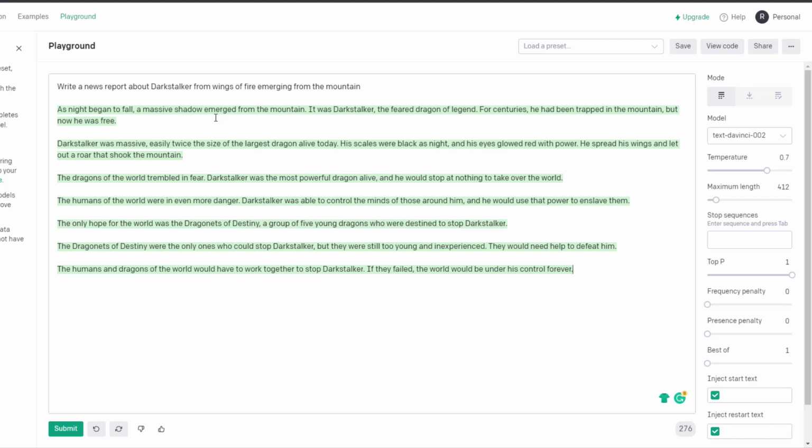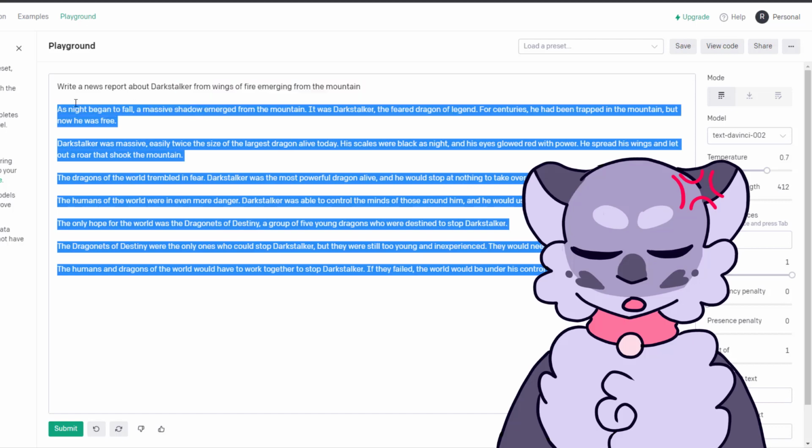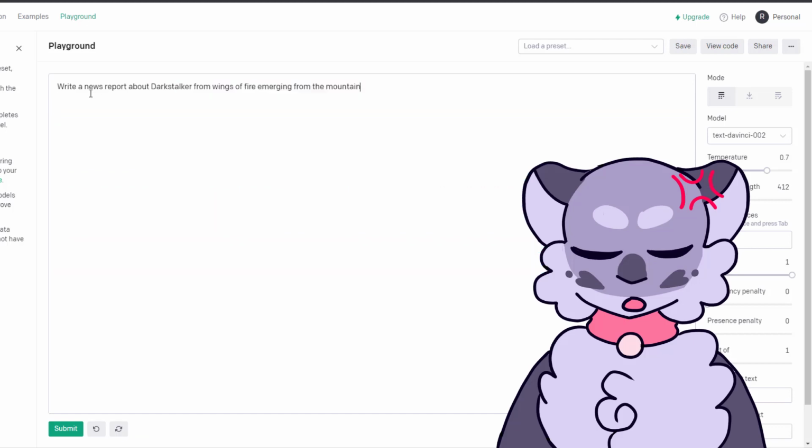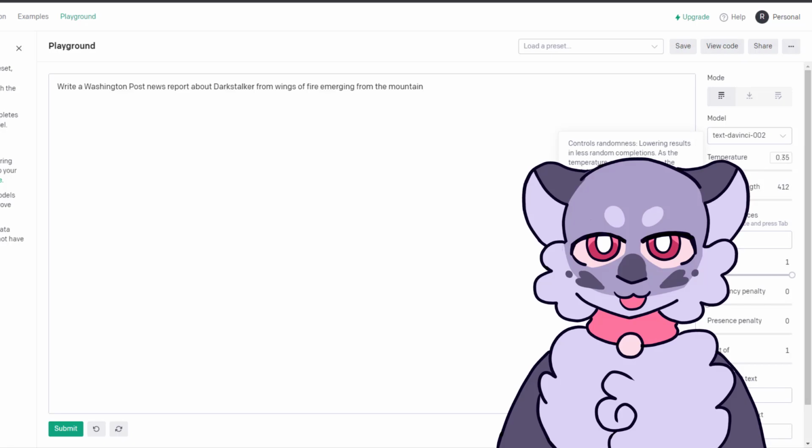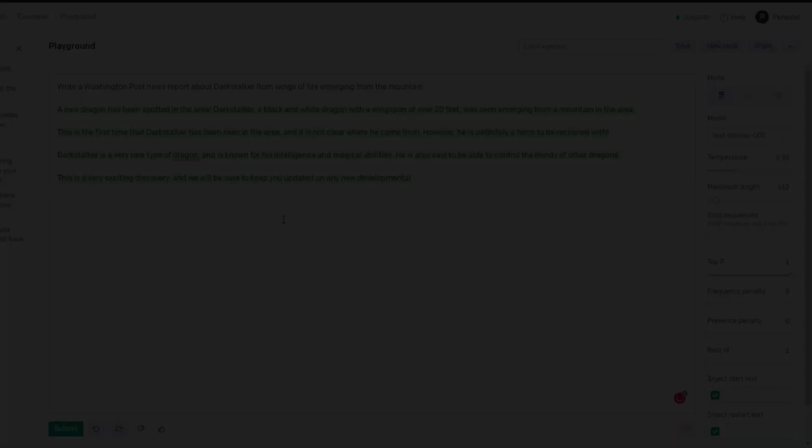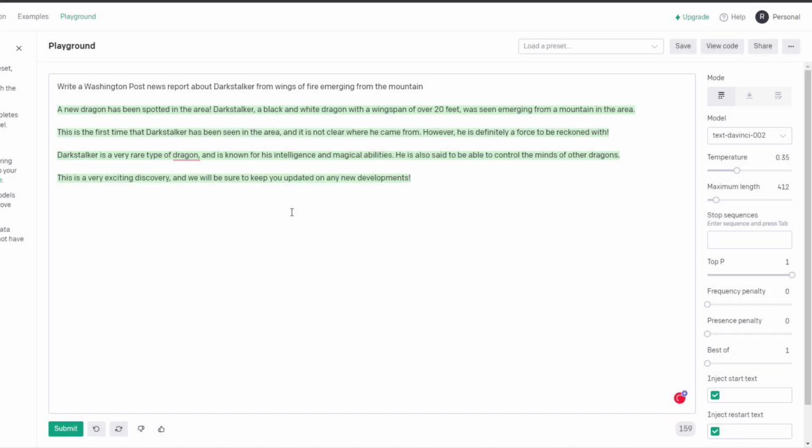Well, I mean, that lines up with the books quite well, but instead of the Dragonettes of Destiny, it was the Jade Winglet. I have a feeling I turned the temperature up a tiny bit too high on this one, so let's just turn it down and add in some extra things to make it look more news reporty. Temperature down. Okay, this is what I'm looking for much more.